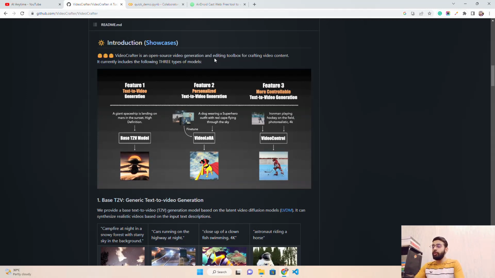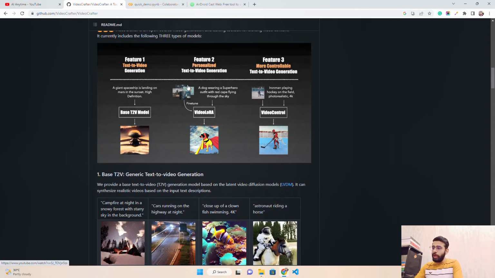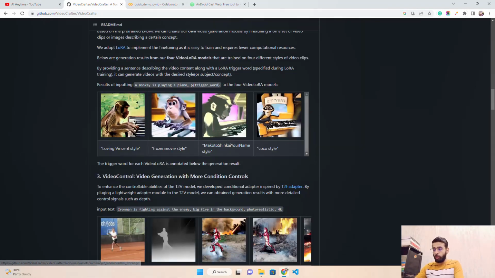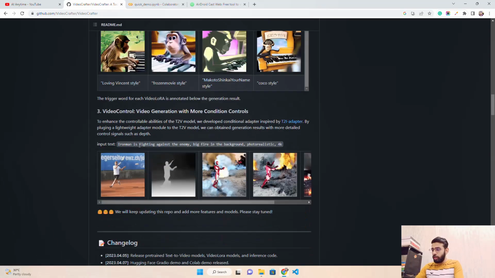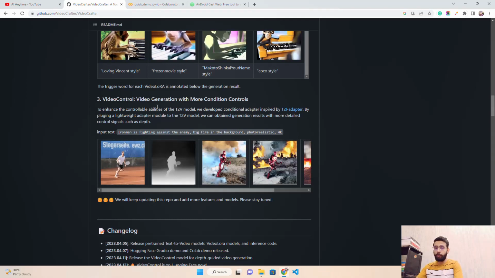It currently includes three types of models. The one is text to video generation, which is base T2V, and we will talk about this. They also have Video LoRA, which is personalized text to video generation with LoRA. There have been other LoRA based implementations as well that you will find on GitHub or in the community on Hugging Face Spaces as well. And the third one is Video Control, more controllable, how you can control the prompt.